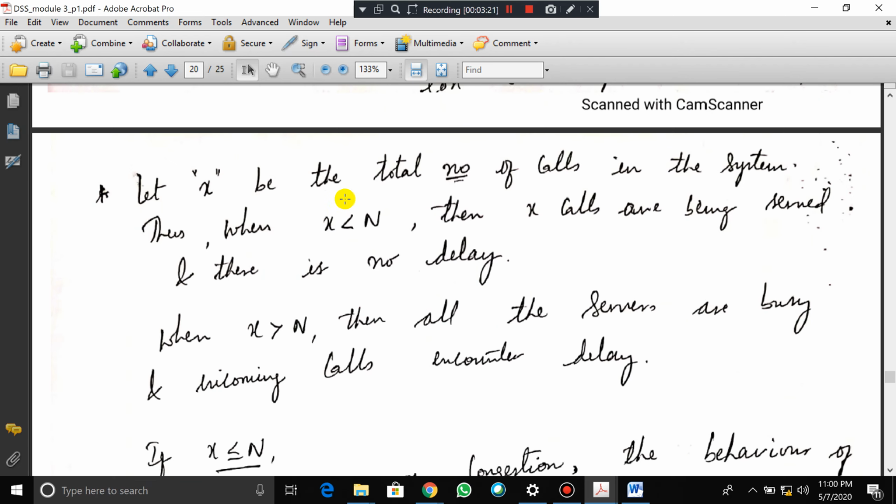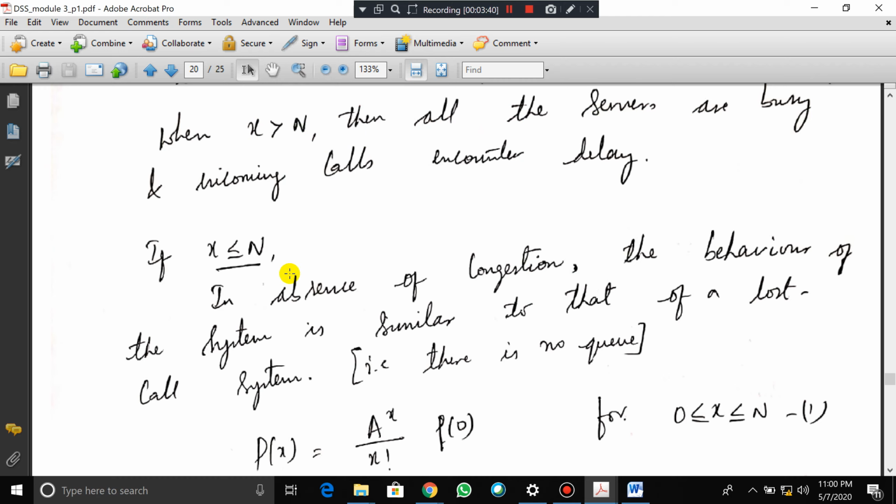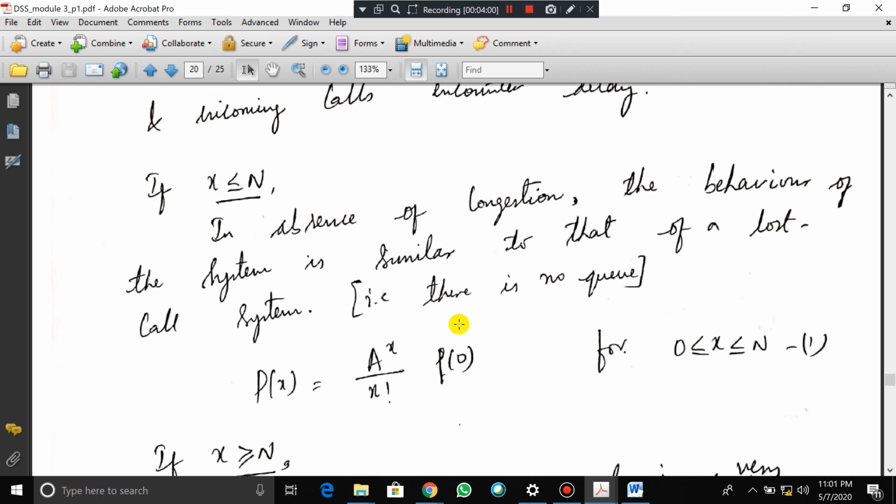Let x be the total number of calls in the system. Thus, when x is less than n, then x calls are being served and there is no delay. When x is greater than n, then all the servers are busy and an incoming call encounters delay. If x is less than or equal to n, in the absence of congestion, the behavior of the system is similar to that of the lost call system. That means if there is no congestion, the system behaves as it operated in the lost call system. If there is congestion, then we have to think about the second Erlang distribution.